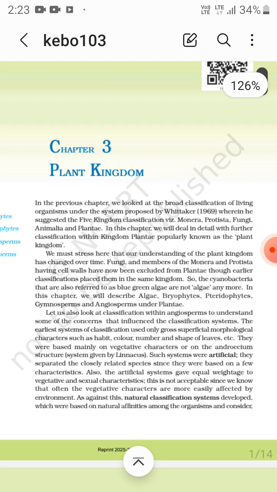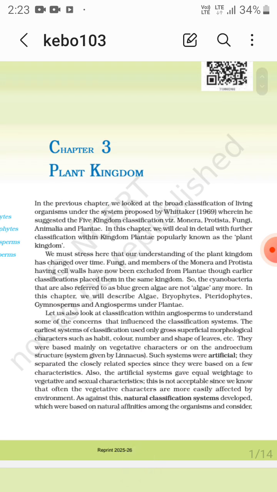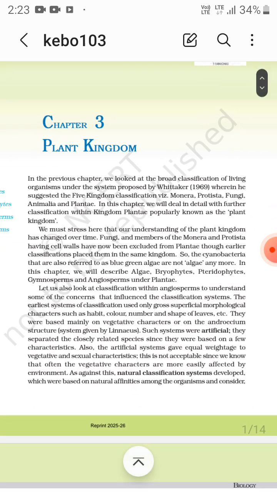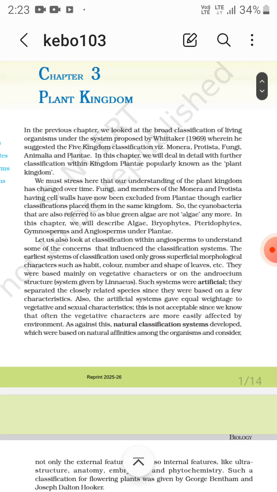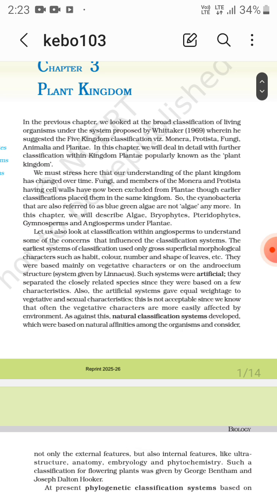Okay, R.H. Whittaker in 1969 gave the 5 kingdom classification: Monera, Protista, Fungi, Animalia and Plantae. Plantae, commonly known as plant kingdom. Fungi and members of the Monera and Protista having cell walls have now been excluded from Plantae, though earlier classification placed them in the same kingdom. Okay, fungi, members of Monera and Protista. So the cyanobacteria that are also referred to as blue green algae are not algae anymore.